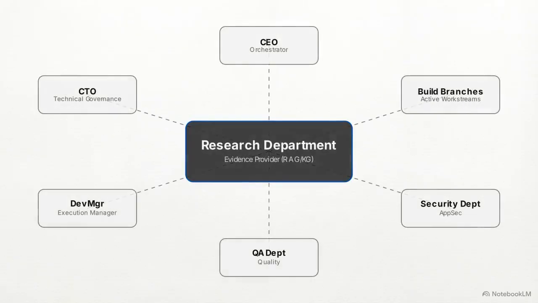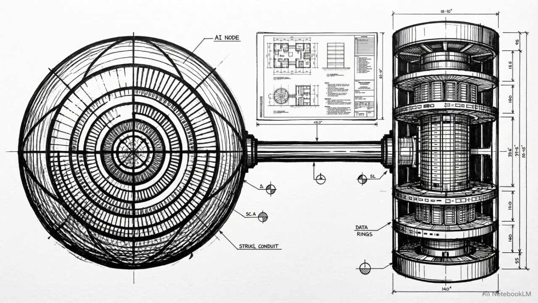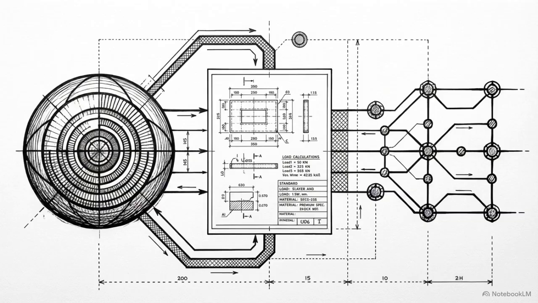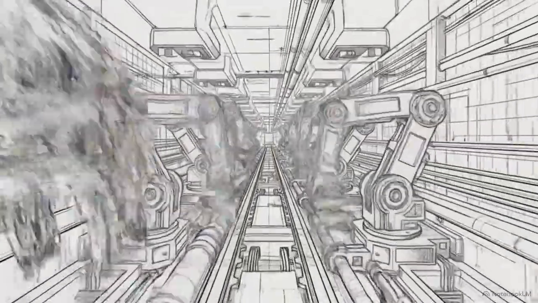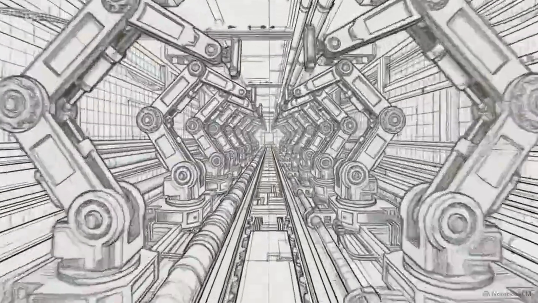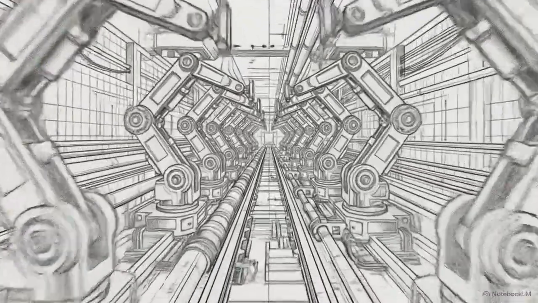To solve this, all internal nodes query a shared research department. This department provides versioned, factual context packaged as an evidence pack. The research department relies on RAG, or Retrieval Augmented Generation. This is an architecture that fetches external, verified documents to ground the AI's responses in explicit fact, preventing the agents from hallucinating technical solutions. Converting the org plan into a continuously verified parallel task graph replaces vague AI prompting with a highly deterministic factory floor pipeline.